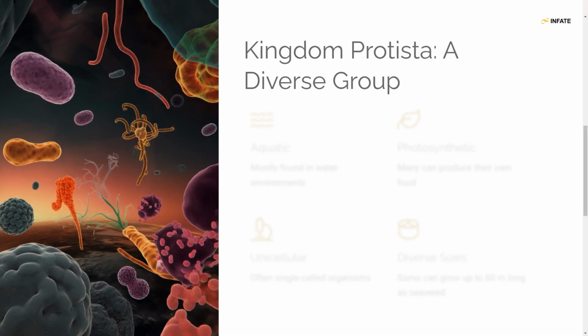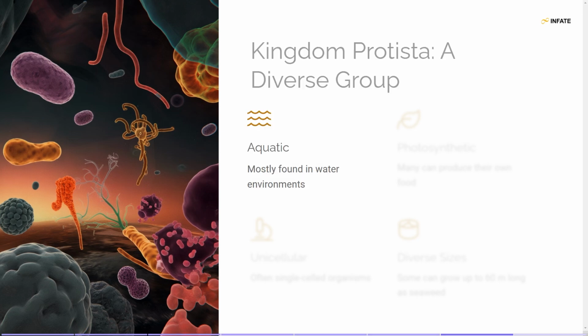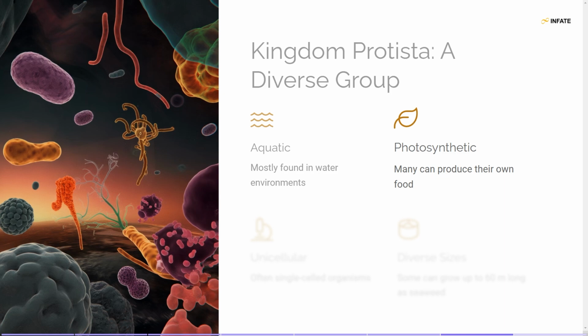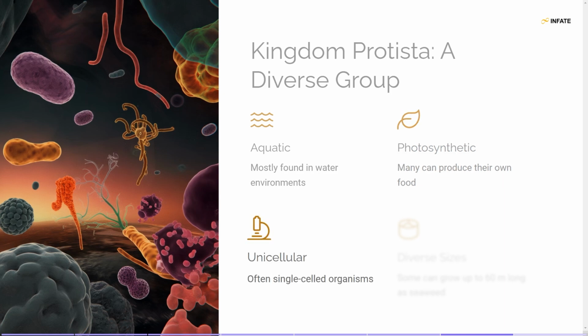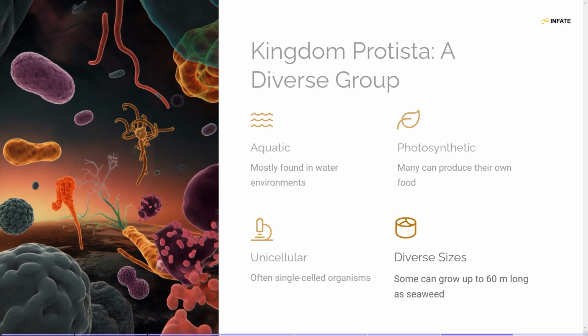Slide 7. Kingdom Protista, a diverse group. The kingdom Protista includes a wide variety of organisms with the following characteristics. Aquatic. Most are found in water environments. Photosynthetic. Many protists can produce their own food through photosynthesis. Unicellular. They are often single-celled organisms, though some are multicellular. Diverse sizes. Protists range in size, with some growing as large as 60 meters, like seaweed.